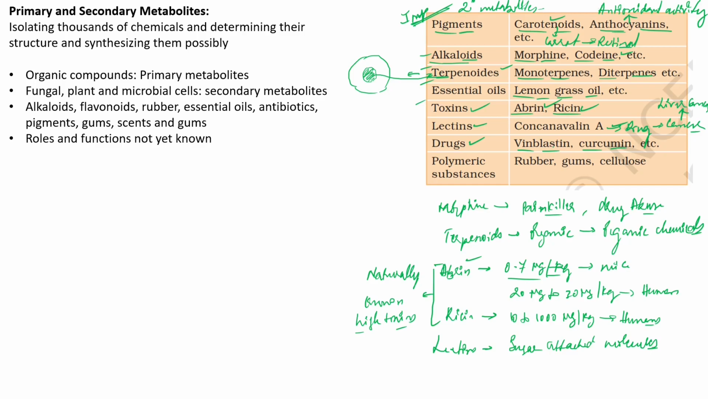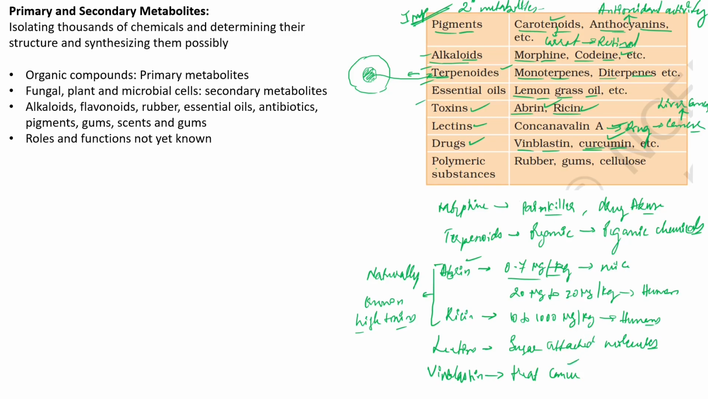Now vinblastine is again used to treat cancer. And similarly, curcumin is also an important drug that is derived from turmeric. Even curcumin exhibits anti-cancer properties. Vinblastine and curcumin have an important function in the treatment of cancer.